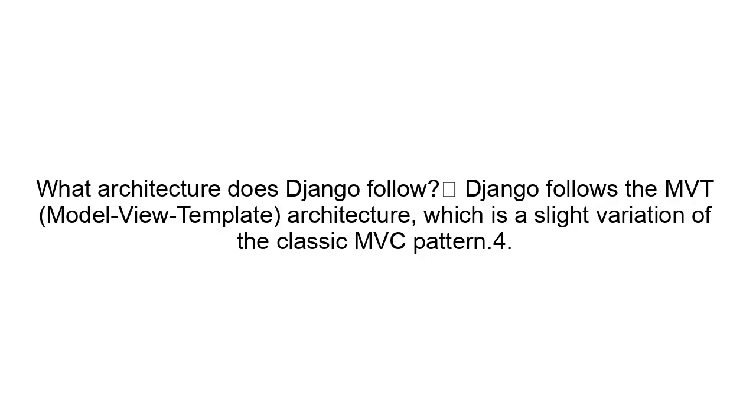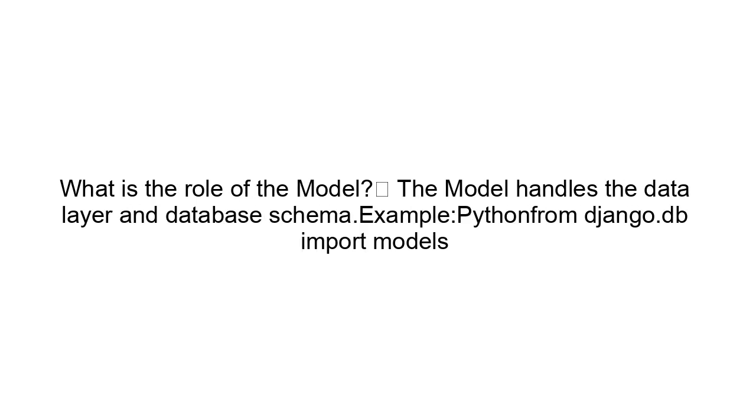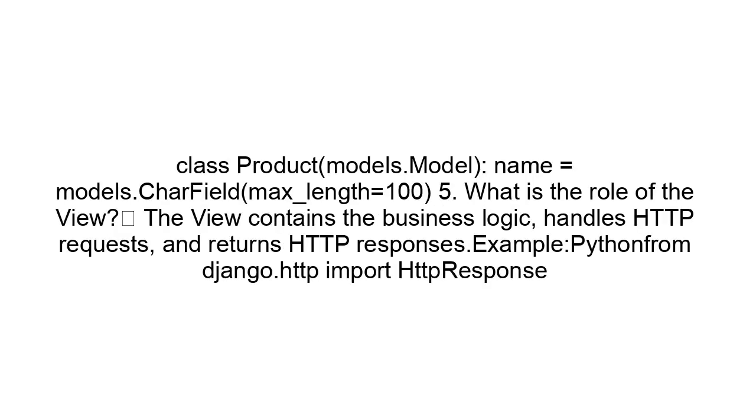What architecture does Django follow? Django follows the MVT, Model View Template architecture, which is a slight variation of the classic MVC pattern. What is the role of the model? The model handles the data layer and database schema. Example, Python: from django.db import models. class Product(models.Model): name = models.CharField(max_length=100).